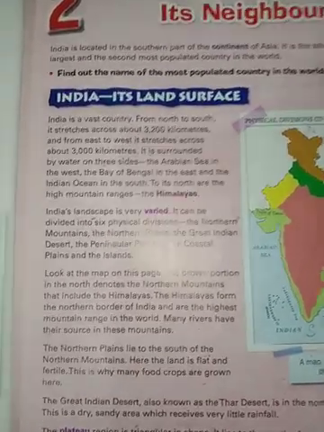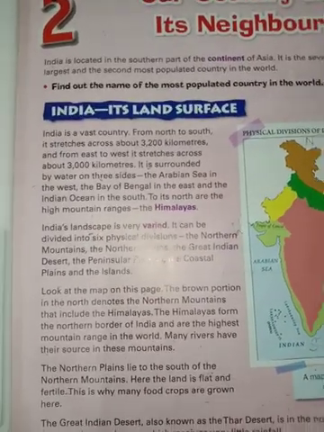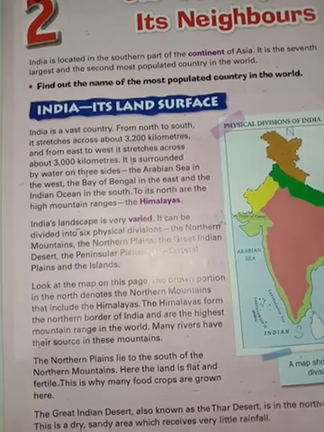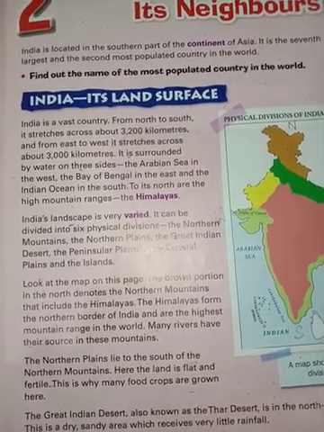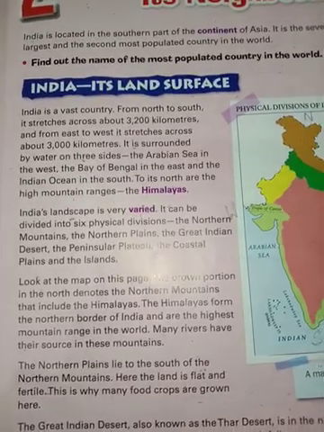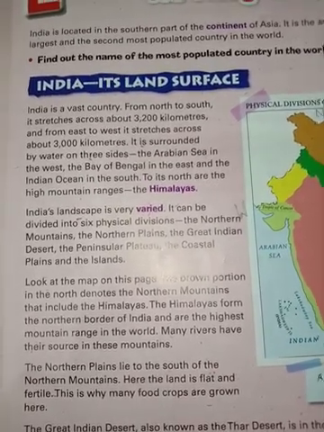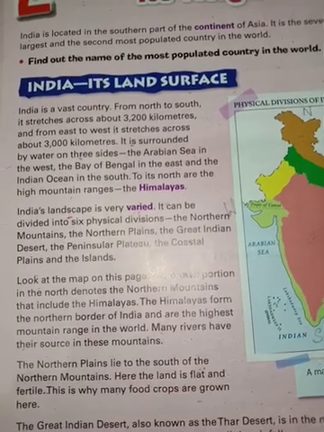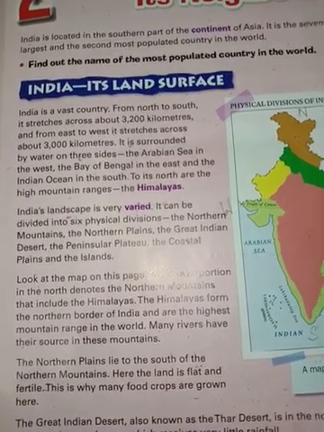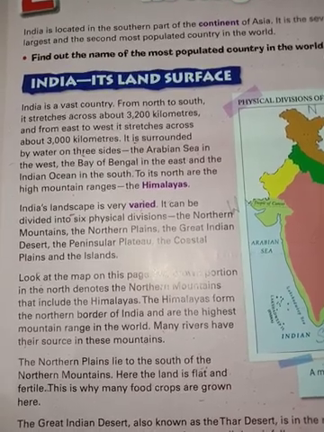So just go through it. India is a vast country. Okay, India is a vast country. That means India is a very large country. From north to south, it stretches across about 3,200 kilometers, and from east to west, it stretches across 3,000 kilometers.